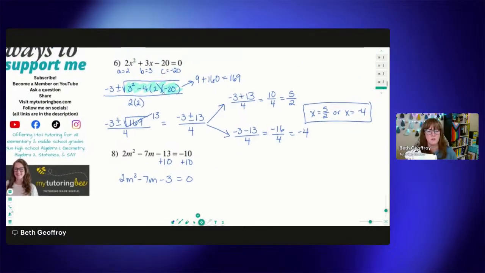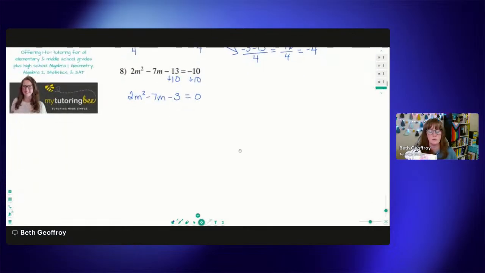Okay, I didn't do that on the last one, did I? Okay, good. Whew. Sometimes I just get going on these, and sorry, my apologies. Teachers can mess up too, guys. All right. So anyways, now we can label our A as 2, B is -7, and C is -3.